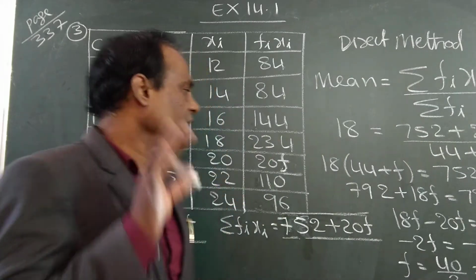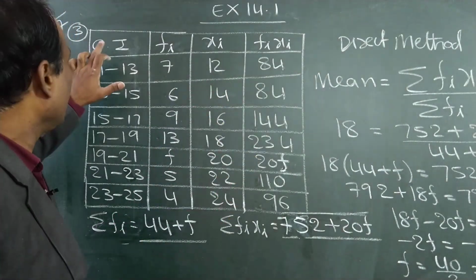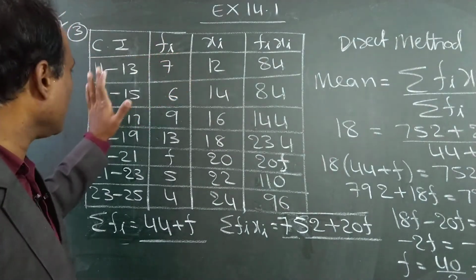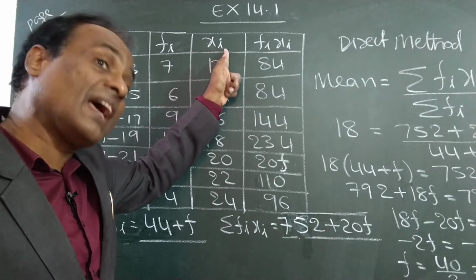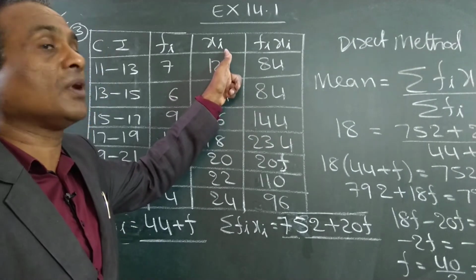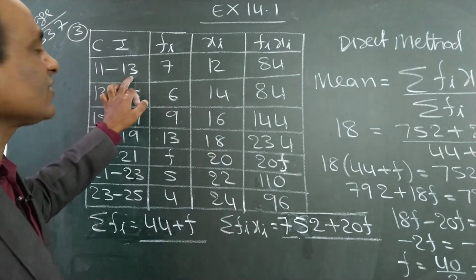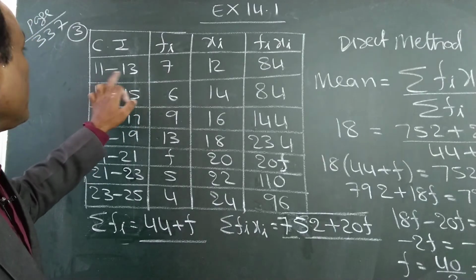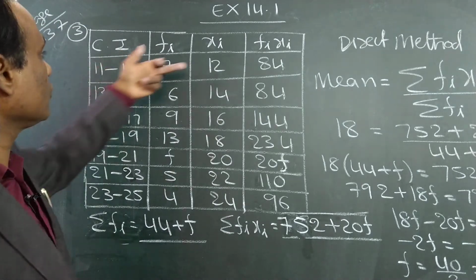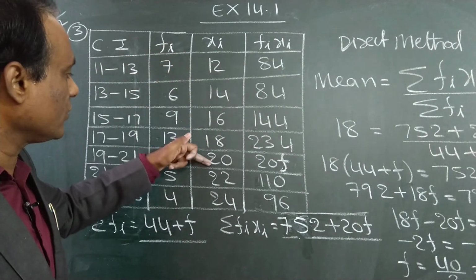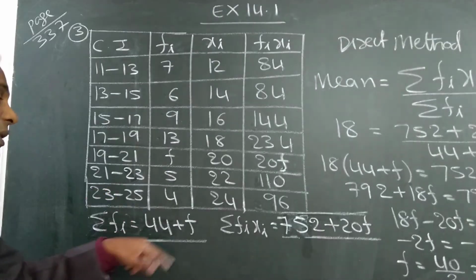See here, no confusion. Same process. Class interval is given. Just look at it. Frequency is given in the question. Then we find the mid values of the classes, also called class marks, represented by xi. This is the symbol. So 11 plus 13 by 2, 11 plus 13 is 24, 24 by 2 is 12. The difference is 2, so 12, 14, 16, 18, 20, 22, 24. 23 plus 25 by 2, 48 by 2 is 24.